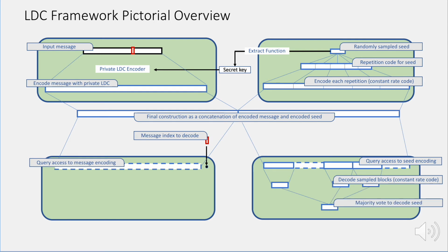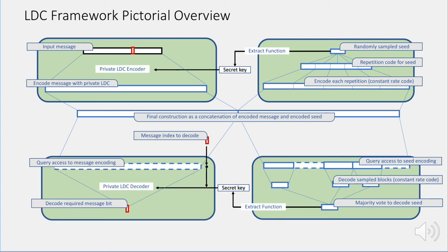It then takes a majority vote over the decoded seeds to get back the original seed. This seed is used to extract the secret key using the extract function. Finally, the extracted key is used in conjunction with the private LDC decoder to decode the required index from the message encoding. This concludes our encoding-decoding framework.